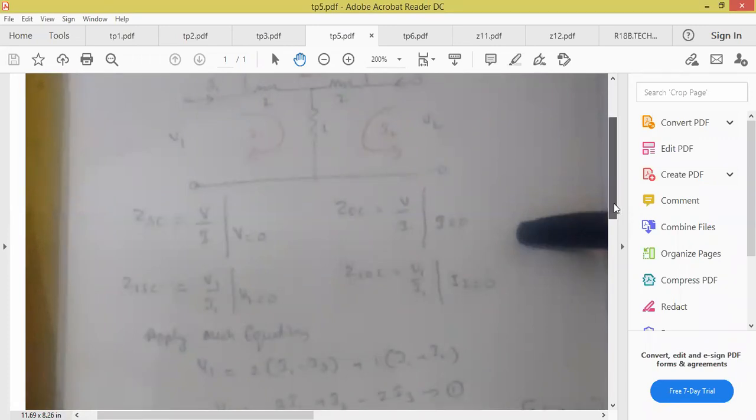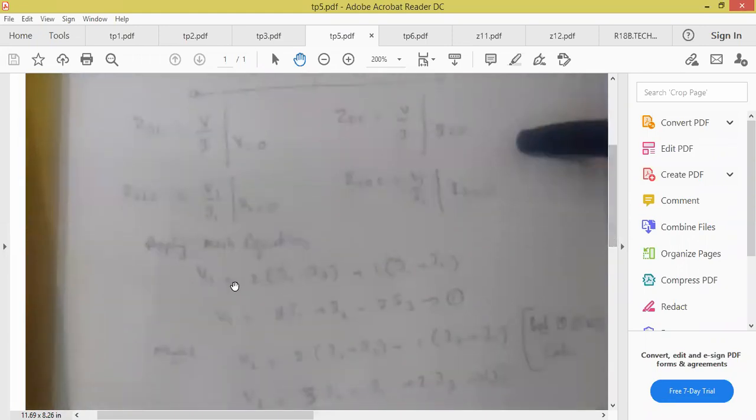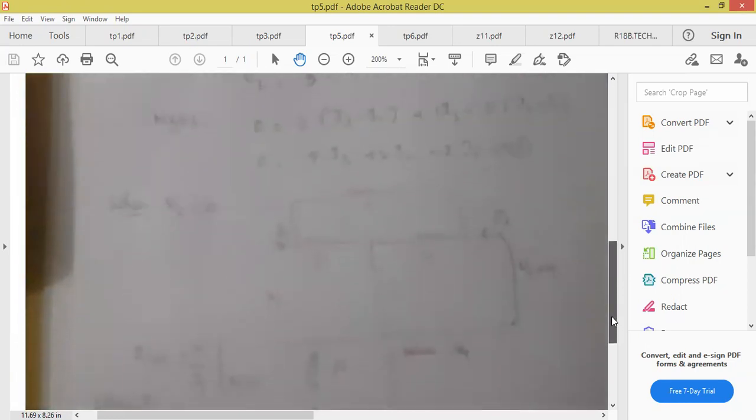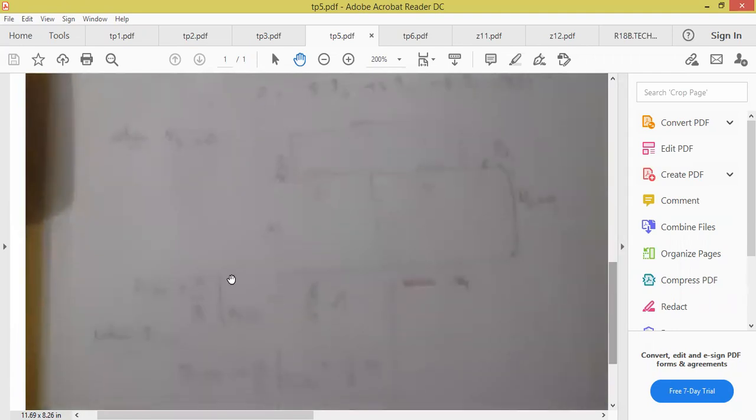Okay. So first, in order to solve this, apply the mesh analysis for mesh 1. I'm just applying the mesh analysis. I got these 3 equations, mesh 1, mesh 2, and mesh 3. And in the brackets, what have I written, anyone? Please read out. Solve equations 1, 2, and 3 using calci. These 3 equations you enter in the calci, you will get the values of I1, I2, and I3. And now, what is my requirement? First, I am calculating Z1SC, short circuit impedance.